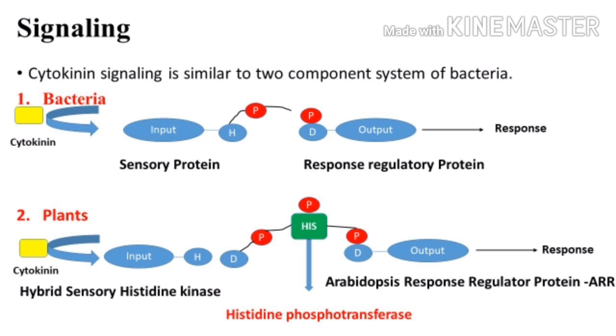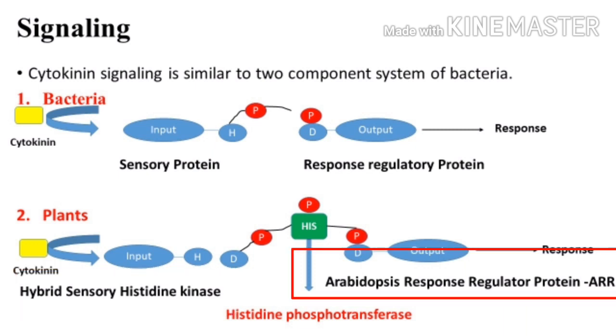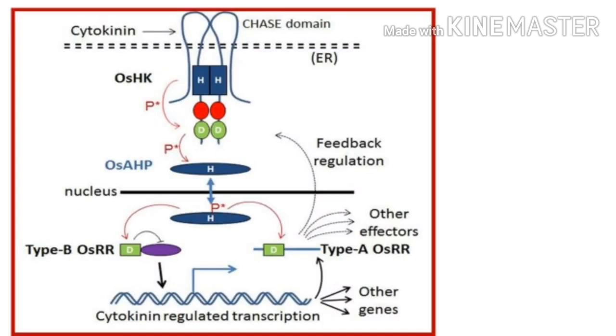So in plants also there is an input and output element, but in plants there are two domains present. The input domain is known as hybrid sensory histidine kinase, and the output domain is known as the Arabidopsis response regulator protein. Now let's see how signaling takes place. If cytokinin is there, this CHASE domain will phosphorylate the input domain which is present in the cytoplasm, and self phosphorylation takes place.